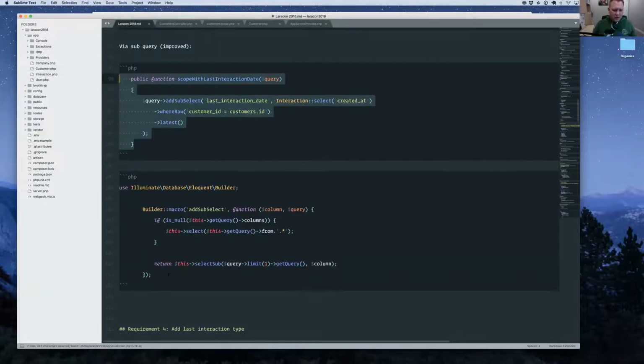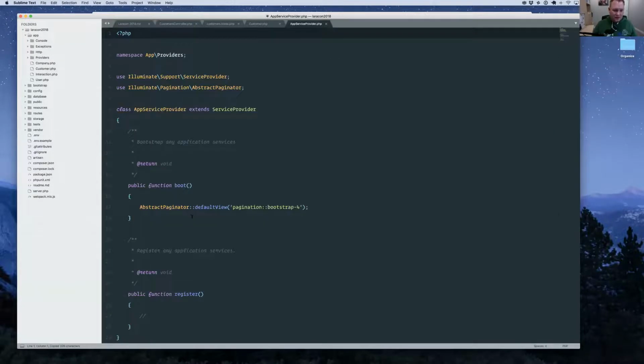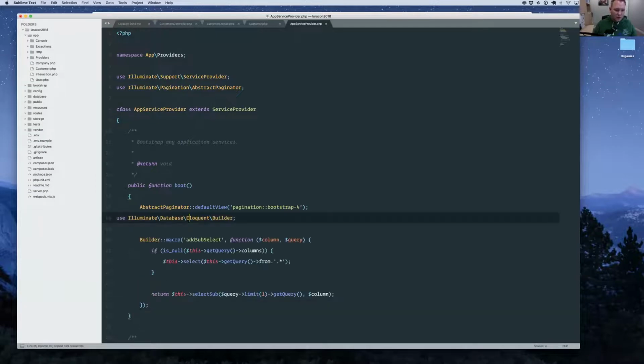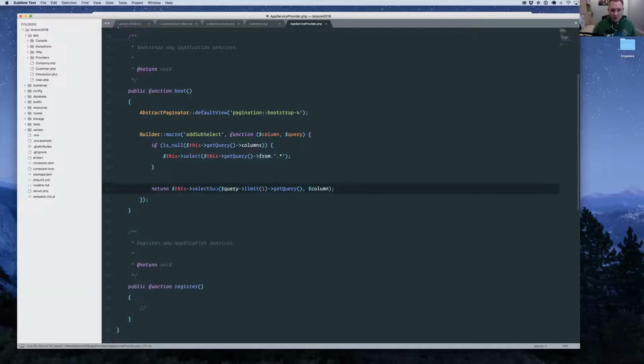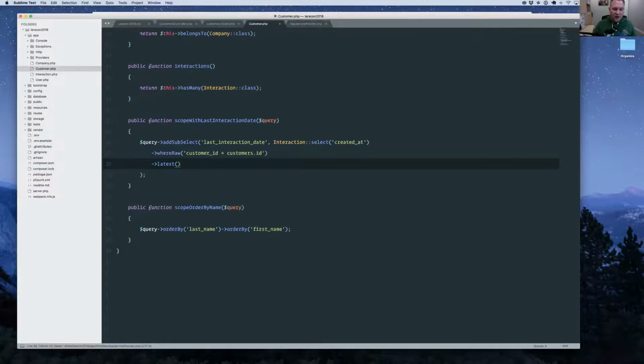Okay, so this is what the actual macro looks like. It's only 7 lines of code. It's really quite simple. Let me just import the builder here. What we're doing is running the subselect just like we were before, except I'm automatically limiting that Eloquent query builder to one result, and then I'm calling create or get query, which is a method available in the Eloquent query builder that basically just gets the underlying query builder, which is required for the select sub. Don't worry too much about how this works. It's available in the repo. I just wanted to show you how simple it is to simplify these scopes.